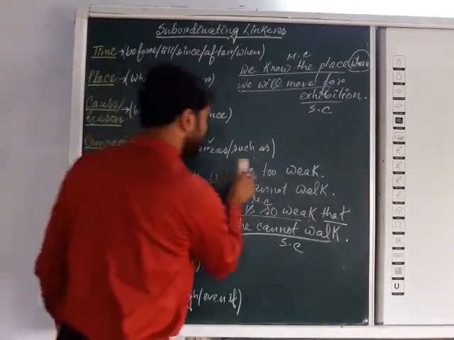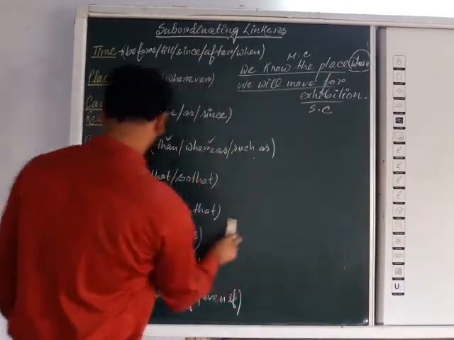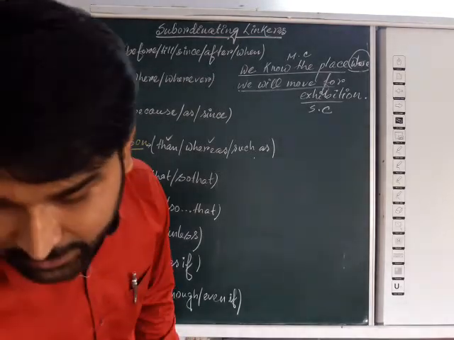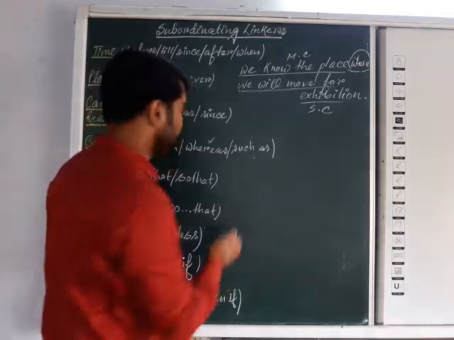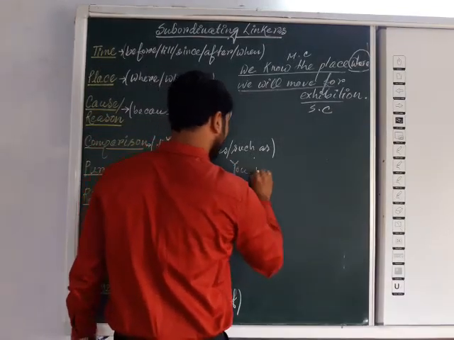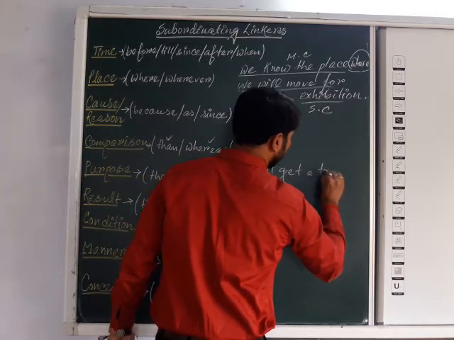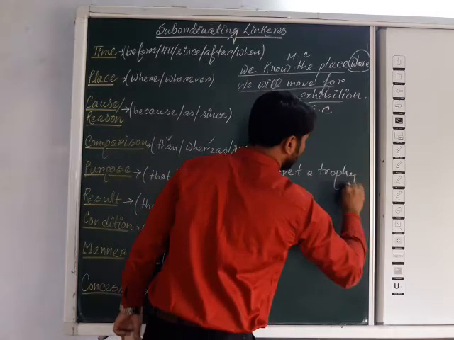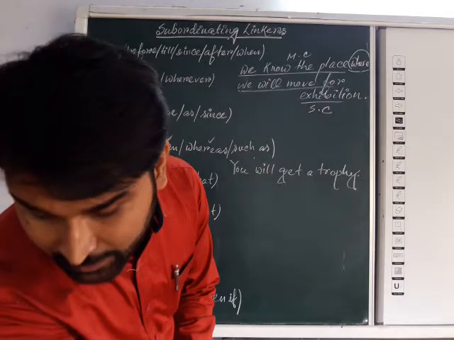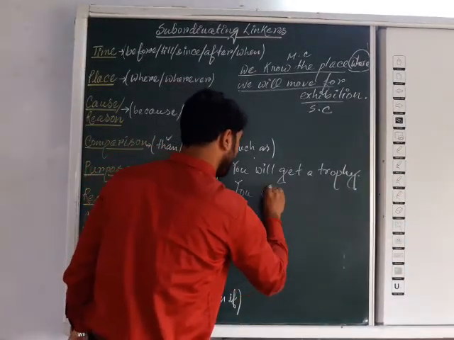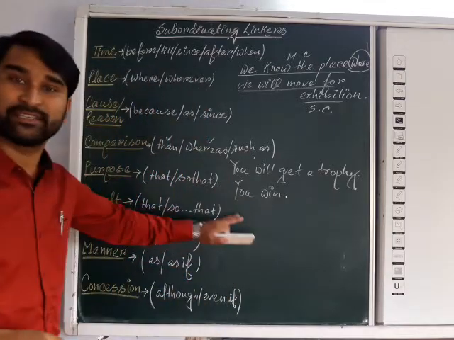Now next, we are moving to the next, that is what? Condition. Linkers of condition. Example, you will get a trophy. Next one, you win. Now two examples, two clauses I have given.